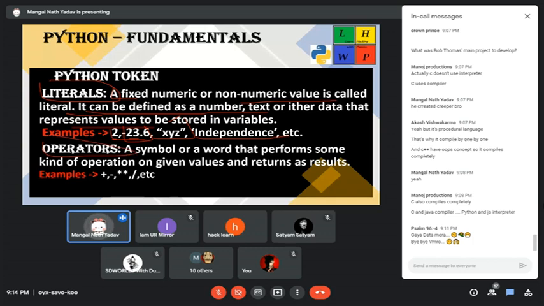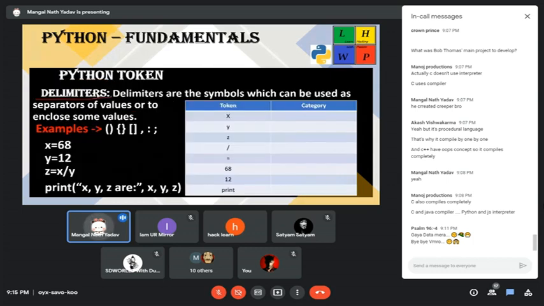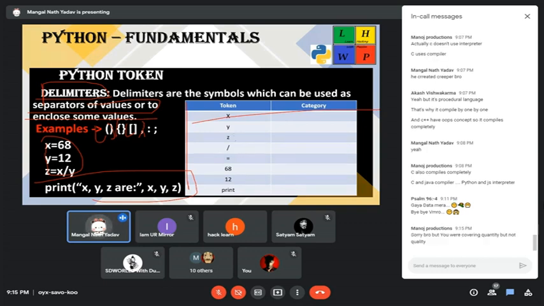Okay. Operators are the mathematical symbols: plus, minus, divide, multiply. These are the operators for doing mathematical and other operations. Then delimiters. Delimiters are things like curly brackets, brackets, comma, colon. These are delimiters. They separate values or enclose values. Okay, examples are those. Here I printed the table, and I will ask you to fill this.